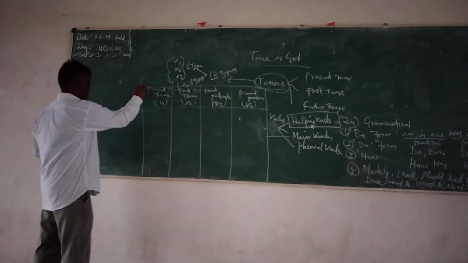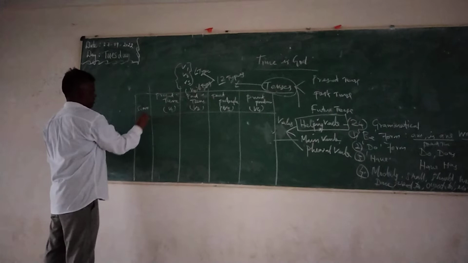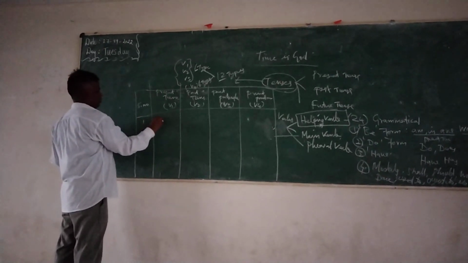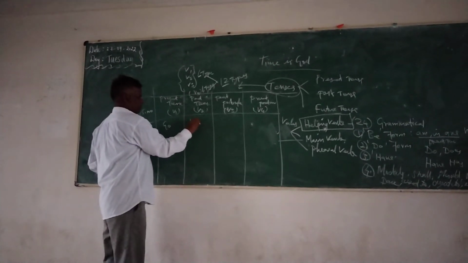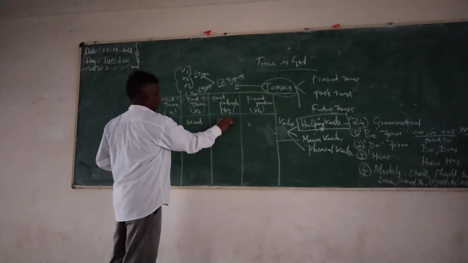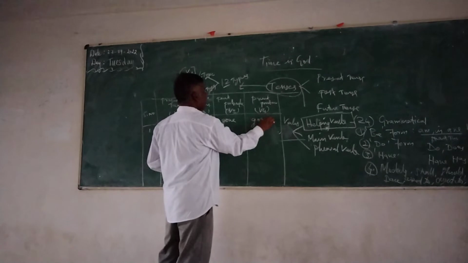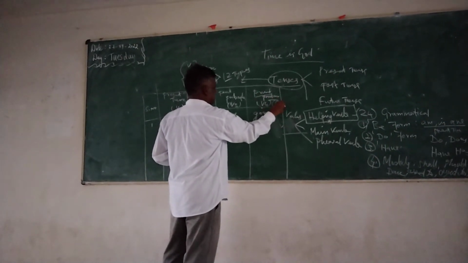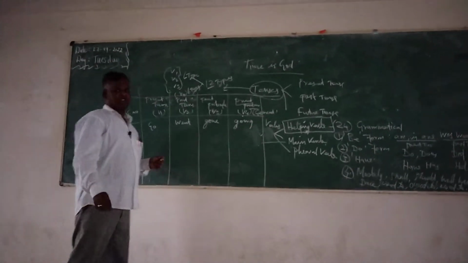For example, serial number 1, go. What is the past tense for go? Went. And what is the past participle? Gone. And the present participle? Going. All the ing forms, present participles, are called gerund, G-E-R-U-N-D.